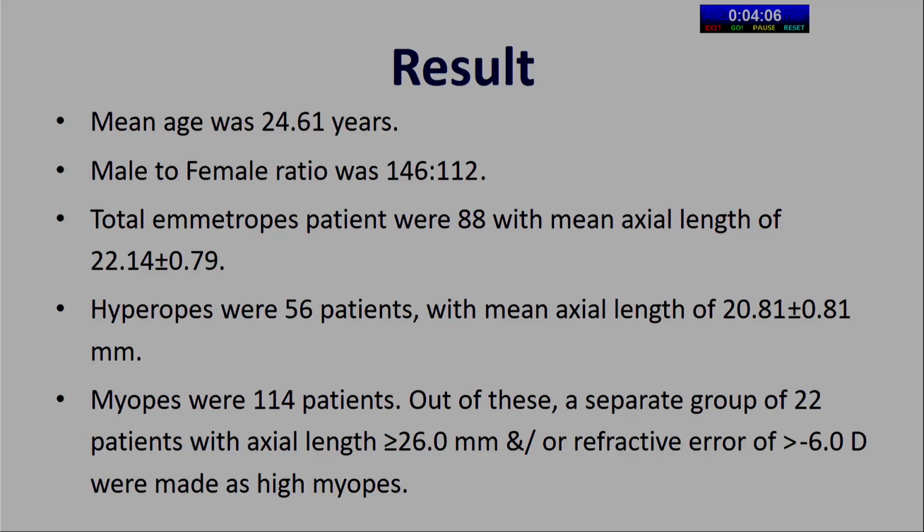So when we look at the results, the mean age of the patients was 24.61 years. Male-female ratio was 146:112. Total emmetrope patients were 88 with mean axial length of 22.14. Hyperopes were 56 patients with mean axial length of 20.81. Myopes were 114 patients. Out of this, a separate group of 22 patients with axial length of more than 26 and/or refractive error of more than minus 6 diopter were made as high myopes.